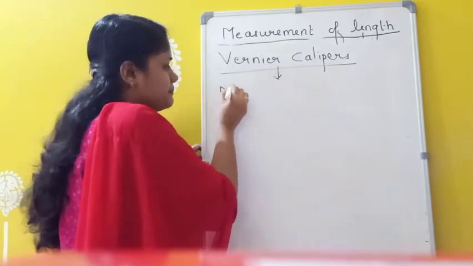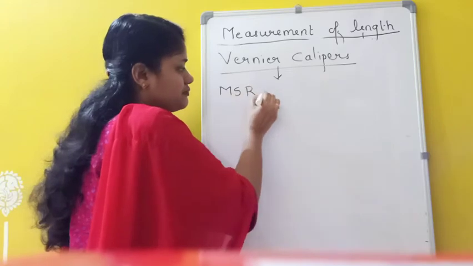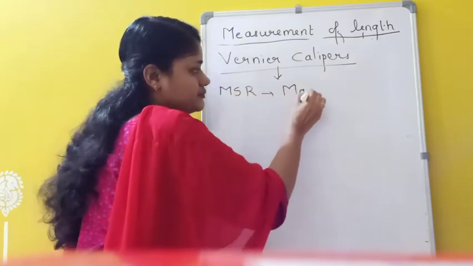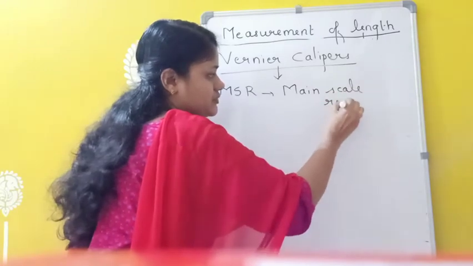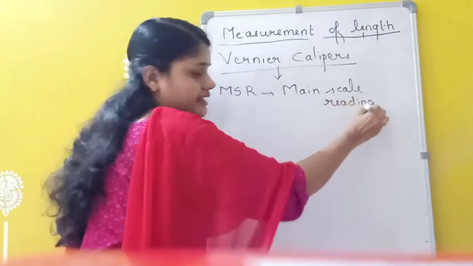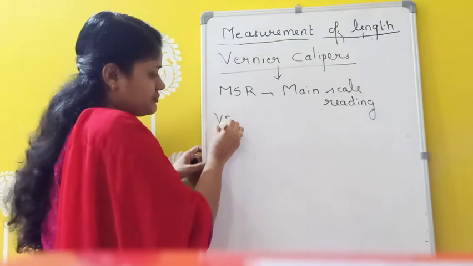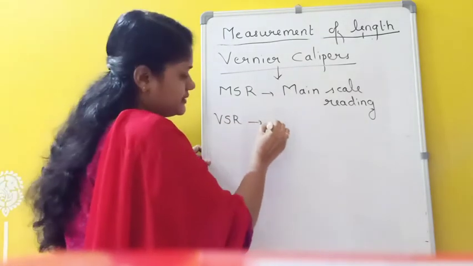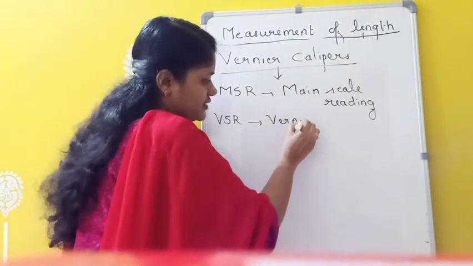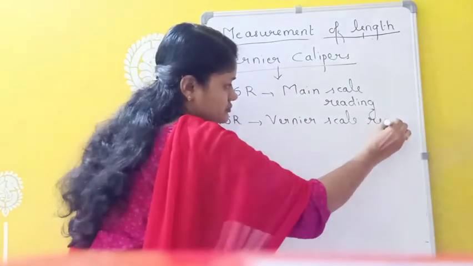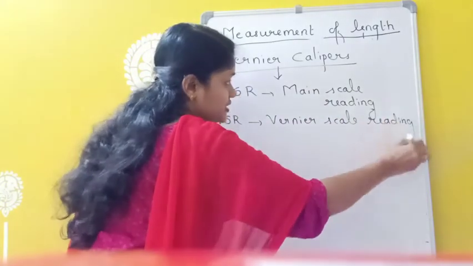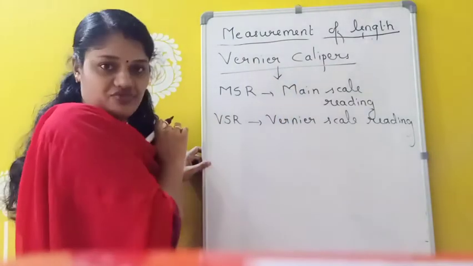First one is MSR, main scale reading, and VSR, vernier scale reading. So it has two scales, MSR and VSR.